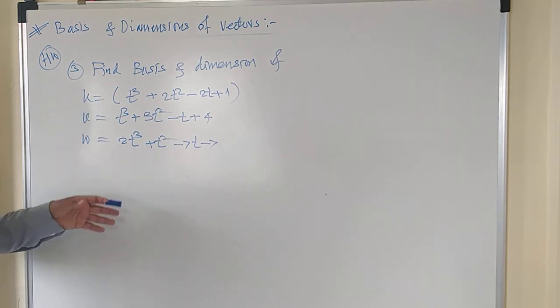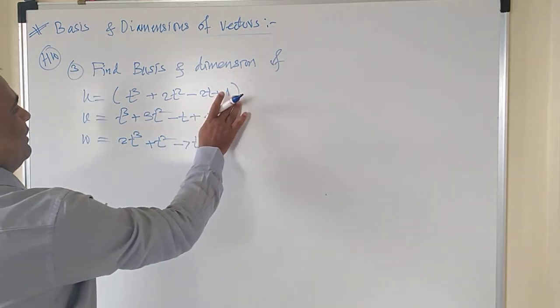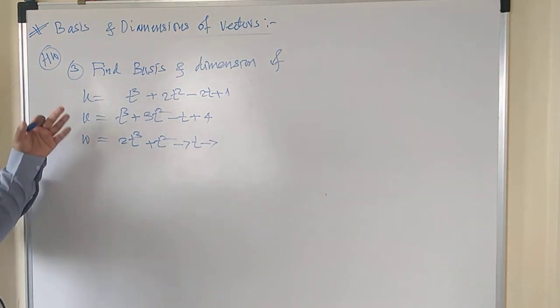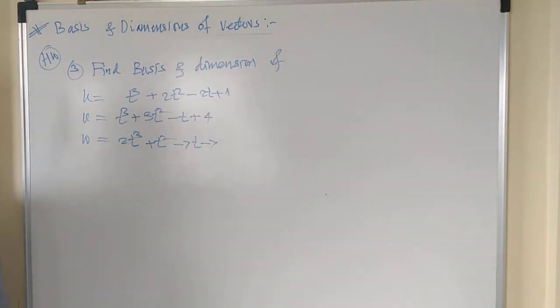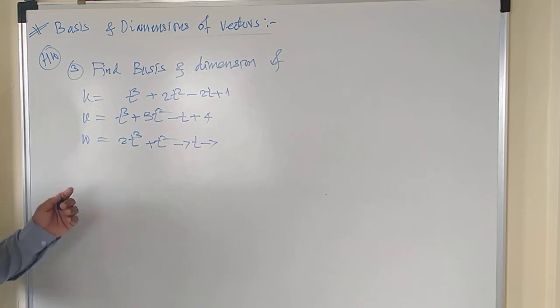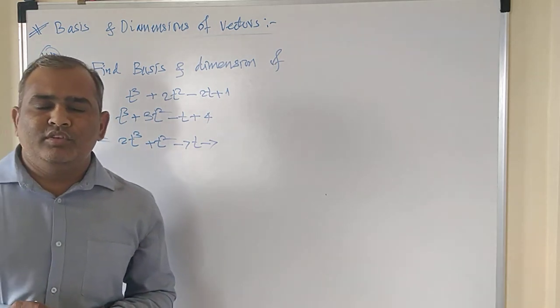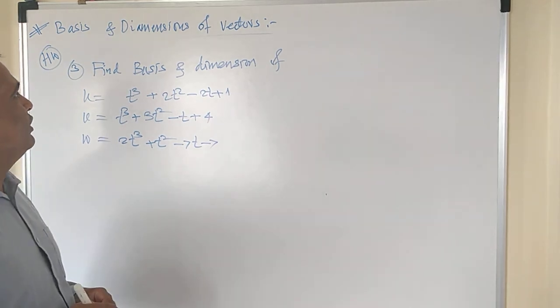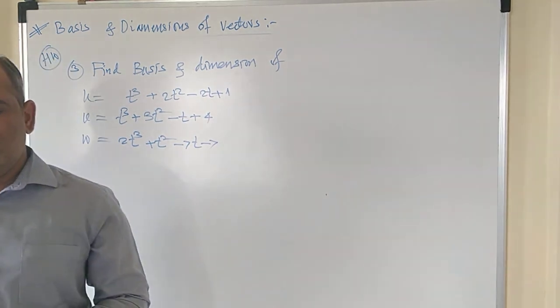So these are actually polynomials, the three polynomials u, v and w. The vectors are now in the form of polynomials, and you are asked to check whether they form a basis or not and to find the dimension. These are homework problems for you. So this is about basis and dimensions of vectors. We'll stop here, and in the next video we'll study the matrix representation. Thank you.